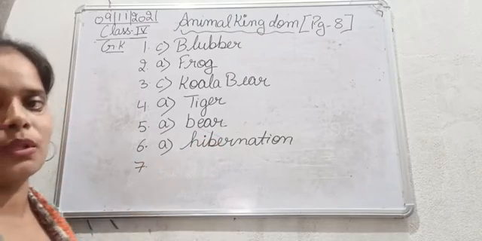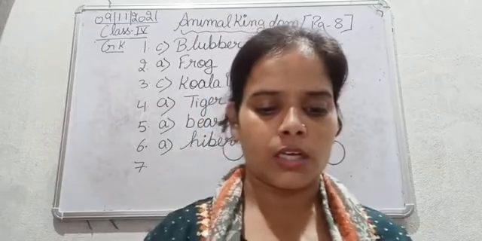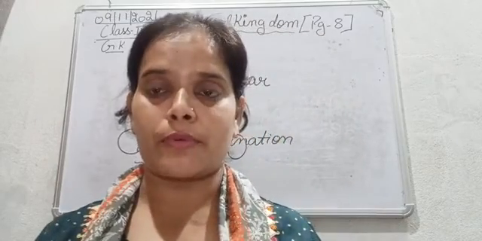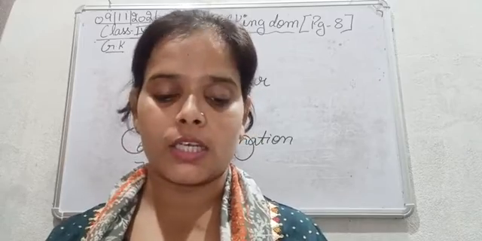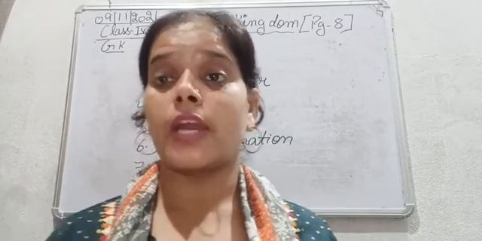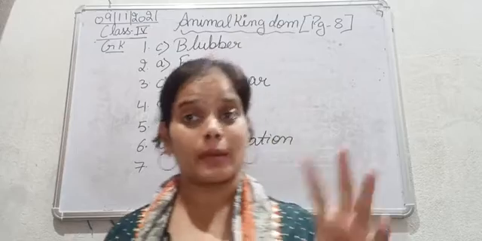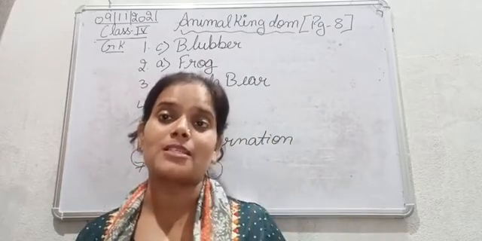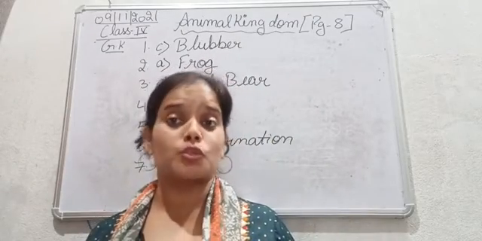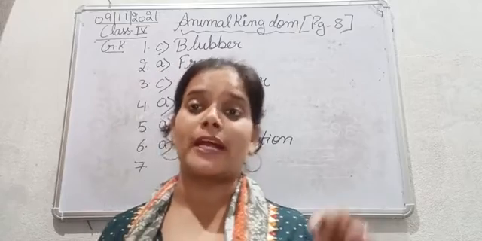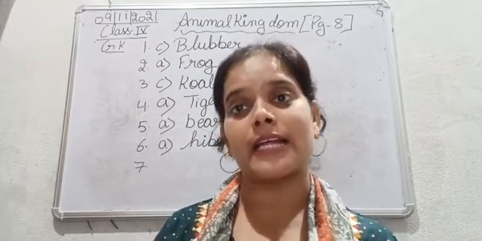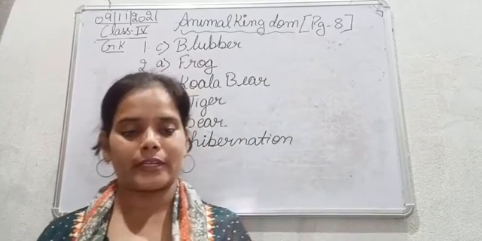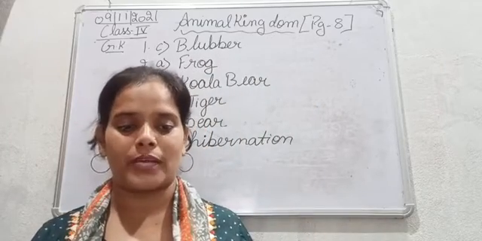Moving next to the seventh one. Which of the following type of mammals lay eggs instead of giving birth? So now we are talking about the mammals. Mammals are those animals which give birth to the babies. But now we are talking about the kind of mammals that do not give birth to the babies, but they are considered as mammals. So what is that type of mammal known as